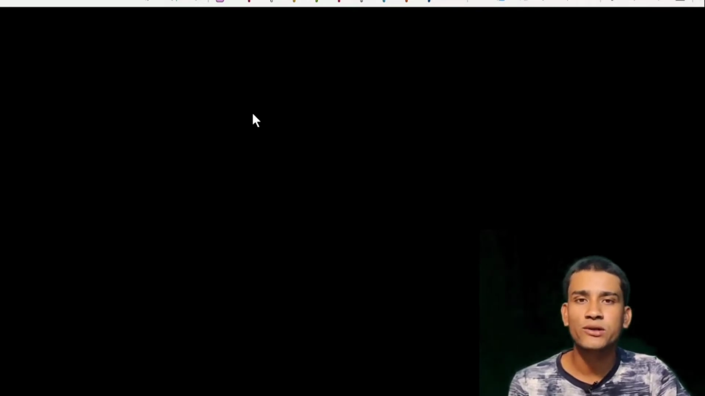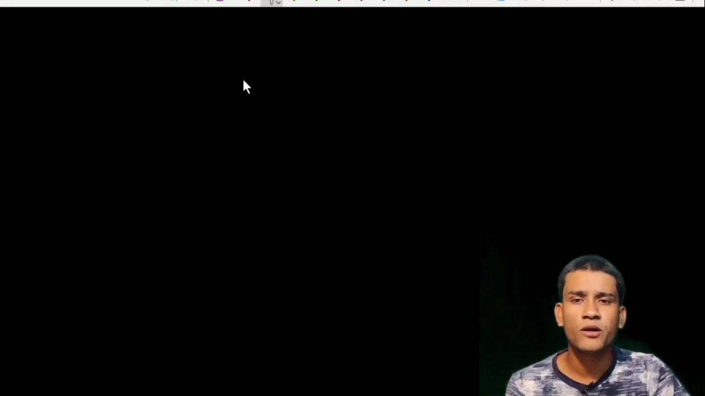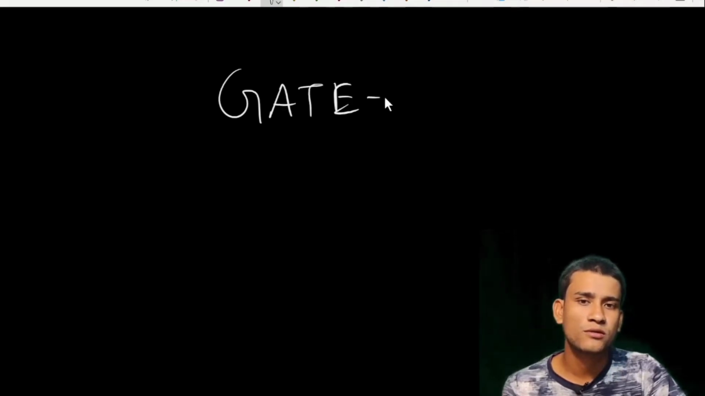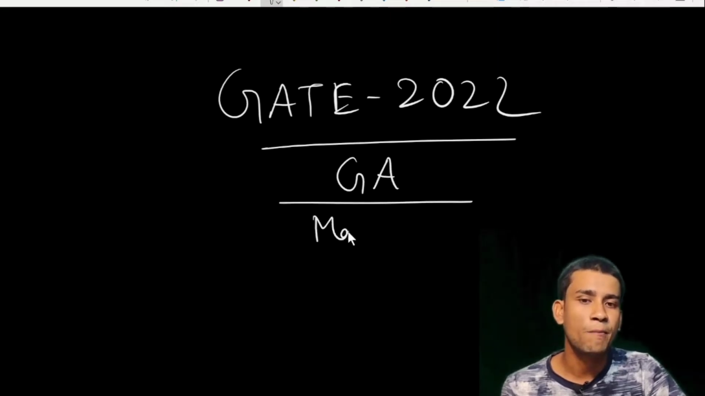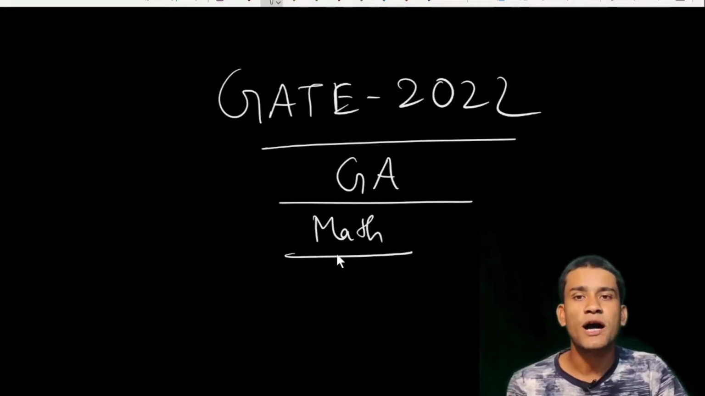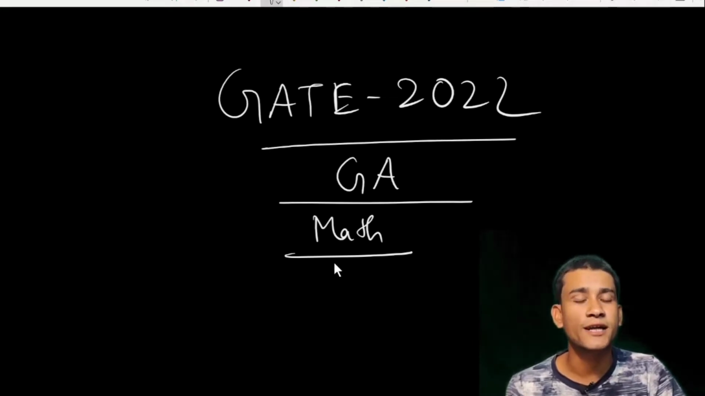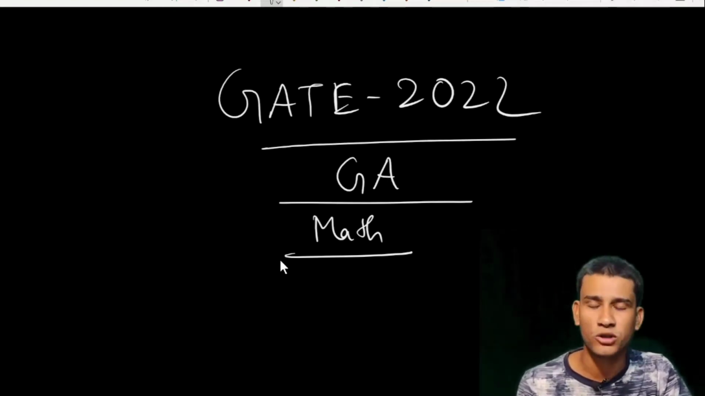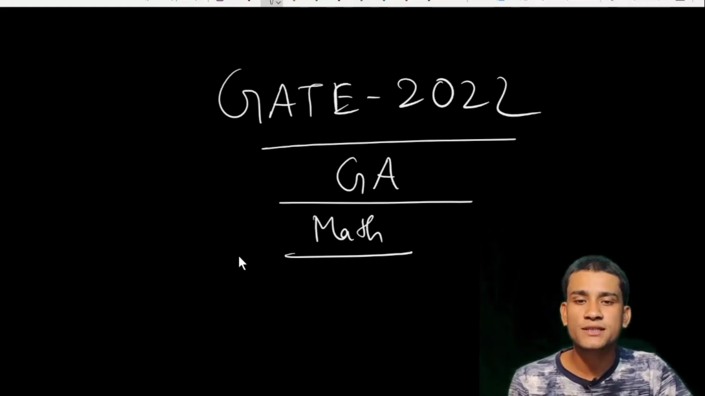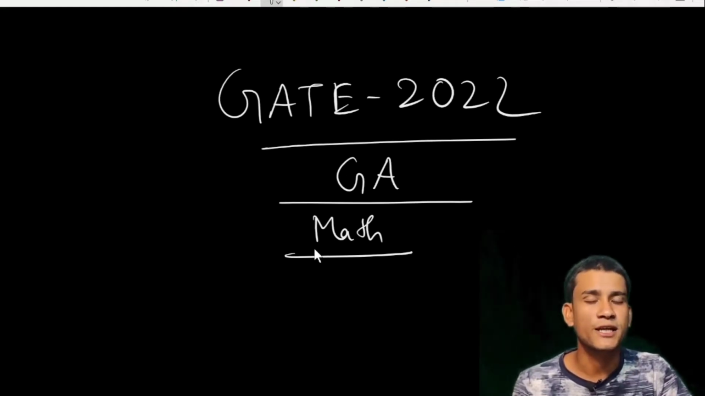So in this session, we are going to discuss the question paper of GATE 2022 General Aptitude paper. Questions of General Aptitude from the math paper. I am thinking that I will upload the General Aptitude question papers of all the other science subjects also, that is physics, chemistry, biology and earth science, and statistics also. So I am trying to upload all the general aptitude sections of all the science subjects. In this session we are going to discuss the general aptitude section of the math paper.